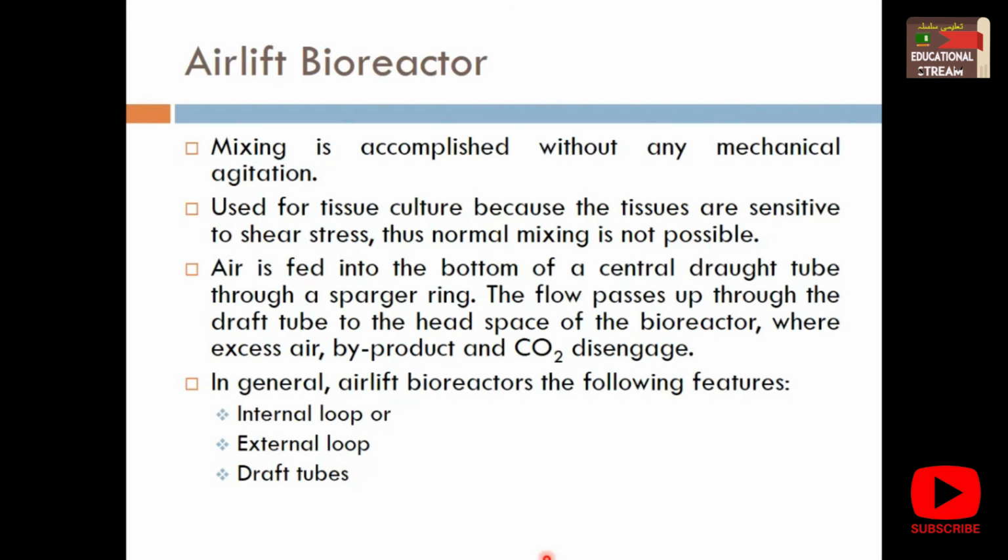When it is moving in the upward direction, the microbes, the tissue cells, the living cells inside the reactor, are metabolizing and producing waste. So all the byproducts move upward and disengage from the top. In general, airlift bioreactors have the following features: there may be an internal loop, there may be an external loop, or there is a draft tube only.